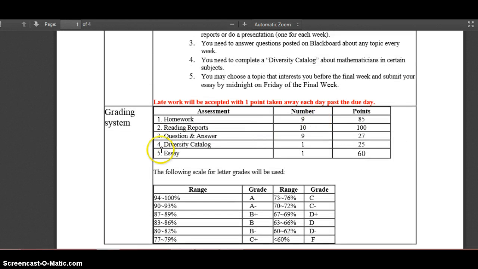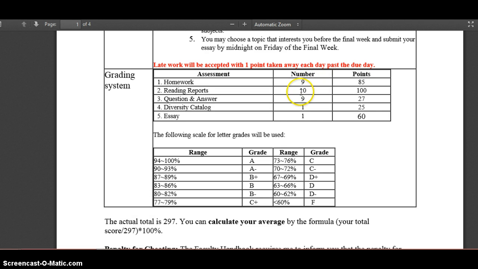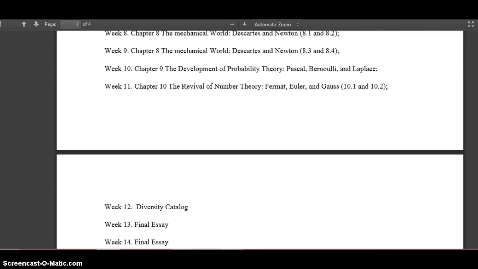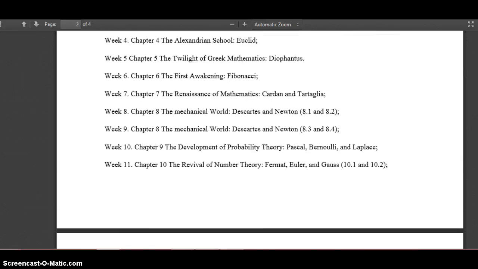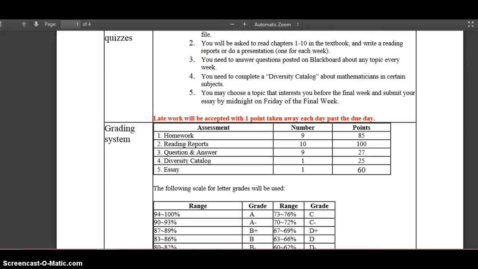Okay, so that's the grading scale here, and each homework is about 10 points. One of them is 5 points, and each reading report is 10 points, and question and answer 3 points. Diversity catalog 25 points, and essay 60 points. So you can find other information about this class here. So actually, for each assignment, you will also find the requirements under each week.